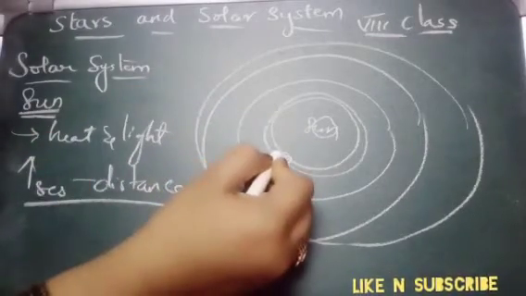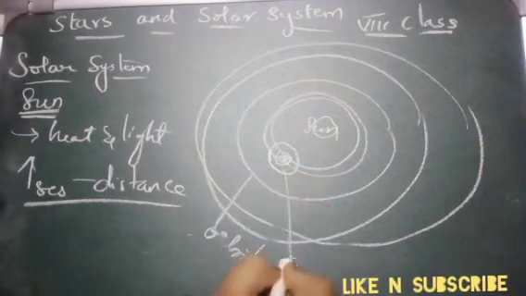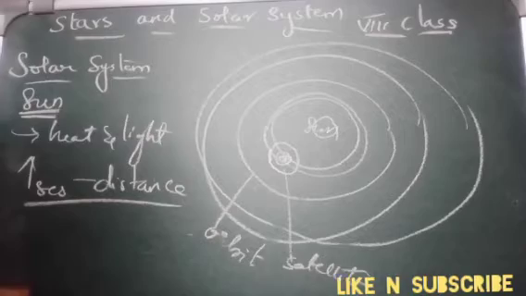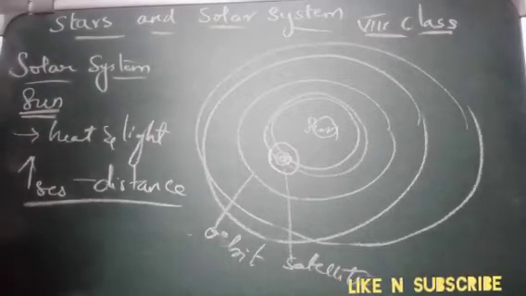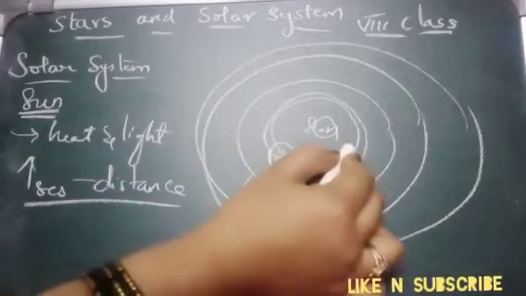Now around this planet, if something is revolving, it is said to be called a satellite. Okay, what is it said? It is said as satellite. Fine. Suppose Earth is our third planet, right? 1, 2, 3.